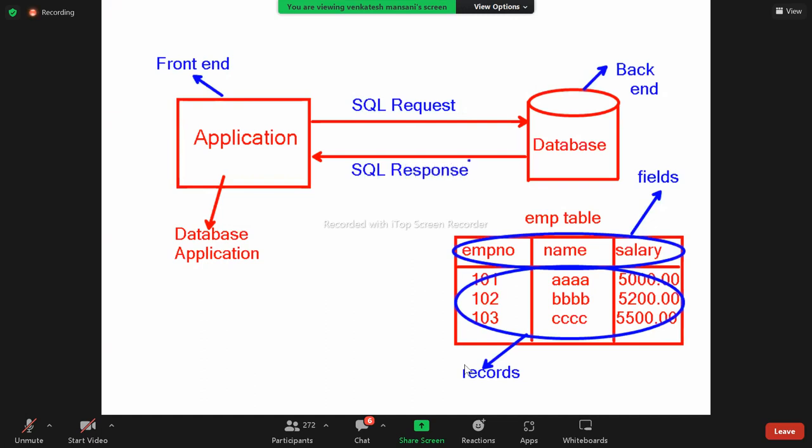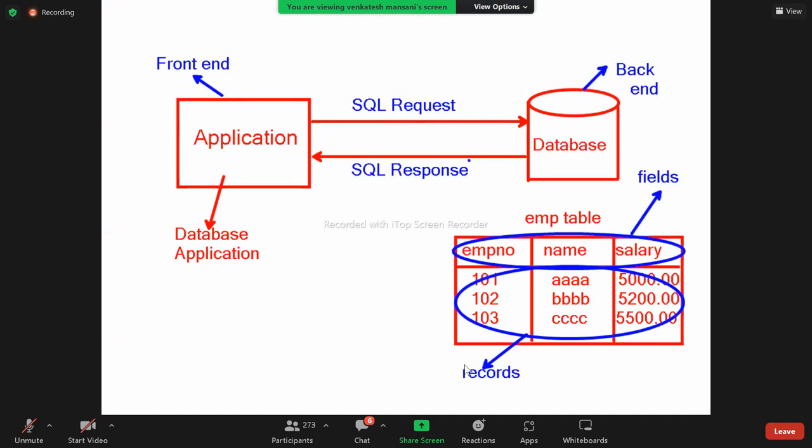So database cannot understand Java. Database can understand SQL only. Any database, all databases can understand only one language, that is SQL, Structured Query Language. So Oracle is a database. Oracle can understand SQL. MySQL, it is a database.